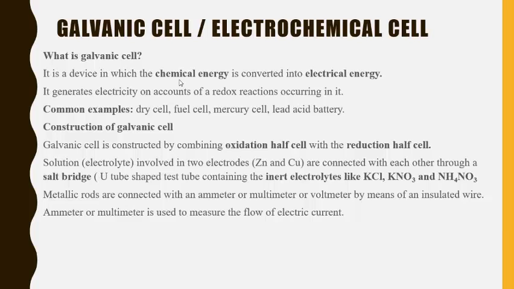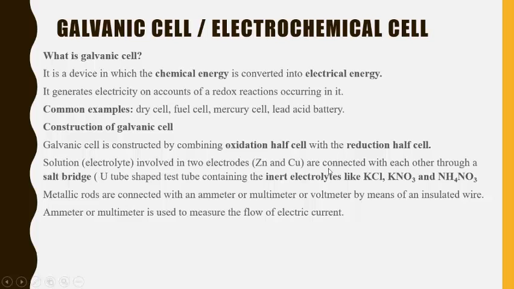A galvanic cell is basically constructed by combining an oxidation half cell with a reduction half cell. I have mentioned that it undergoes a redox reaction, so it is necessary to mention the oxidation half cell, where the oxidation reaction takes place, and the reduction half cell, where the reduction reaction takes place. The solutions that we are going to use in the individual electrodes are known as electrolytes, in the two electrodes, zinc and copper.